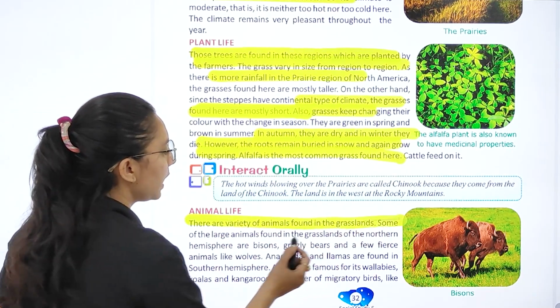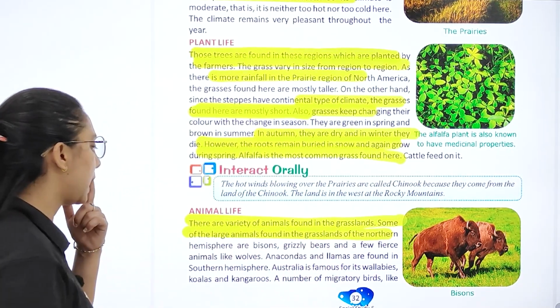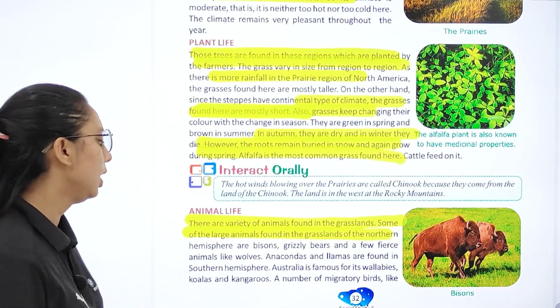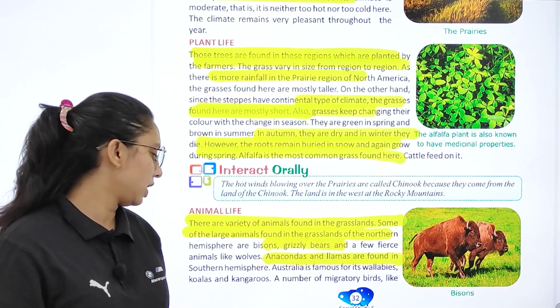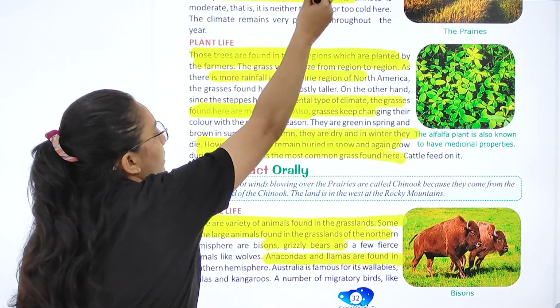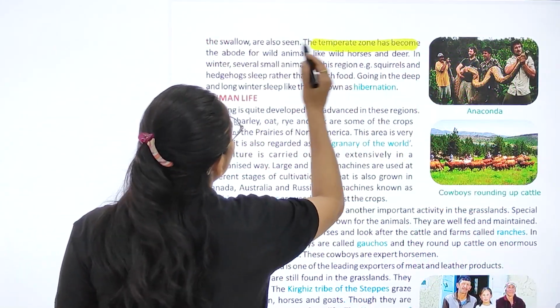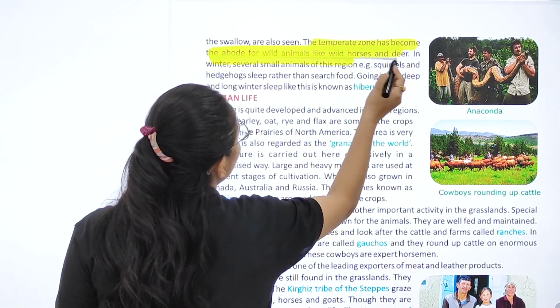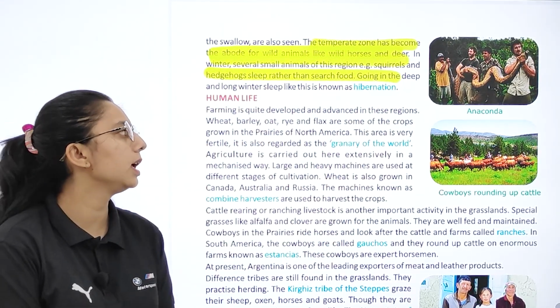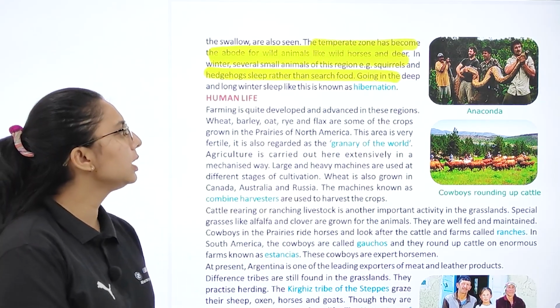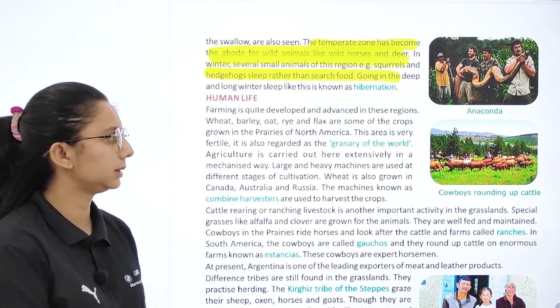Animal life, there is a variety of animals found in grasslands. Some of the large animals found in grasslands of the northern hemisphere, जैसे आपके bison हो गए, grizzly, deer. Anacondas, llamas जो हैं वो आपको southern hemisphere में देखने को मिलेंगे. Now the temperate zones have become the abode of wild animals like wild horses, deer. In winter, several small animals of this region, जैसे squirrels हो गए, hedgehogs हो गए, what they do, they sleep in winter, जिसको हम hibernation कहते हैं.